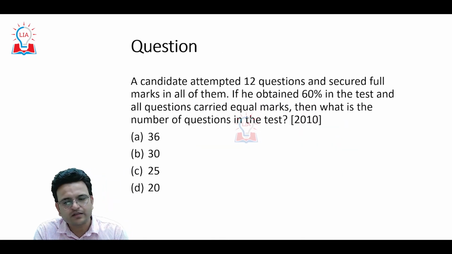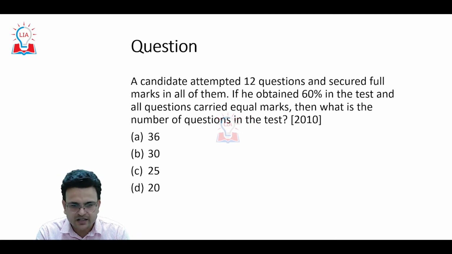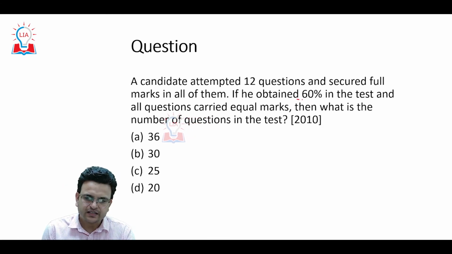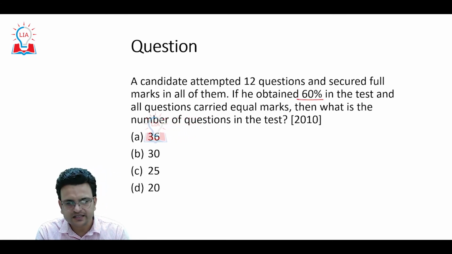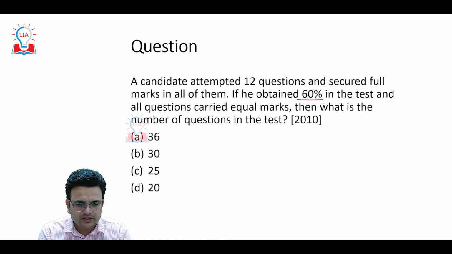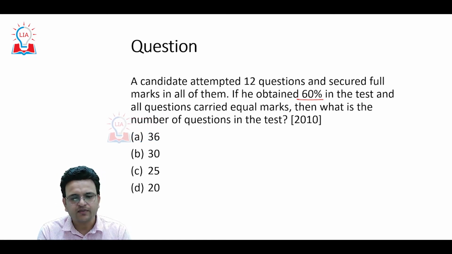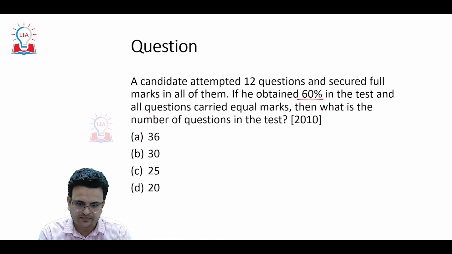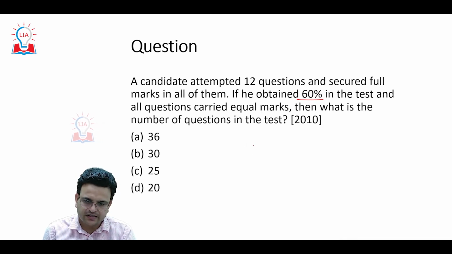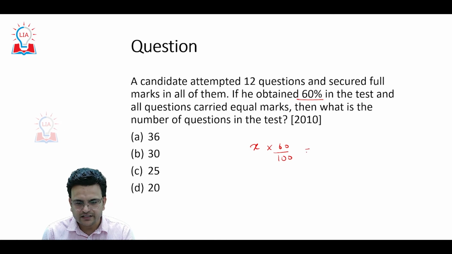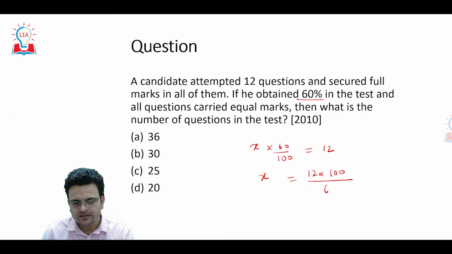Now come to one more question. A candidate attempted 12 questions and secured full marks in all of them. If he obtained 60% in the test and all the questions carried equal marks, then what is the number of questions? It simply means 60% of x is equal to 12. x will be 12 into 100 upon 60.